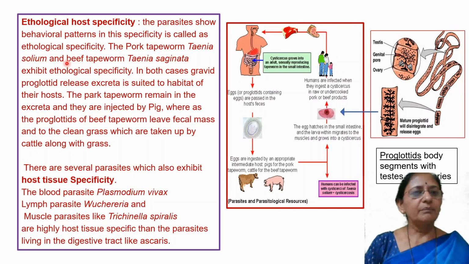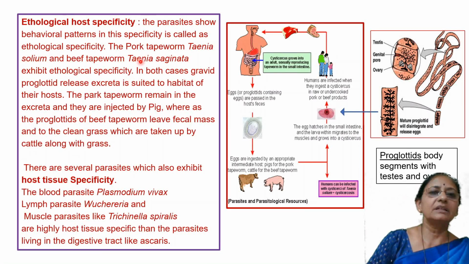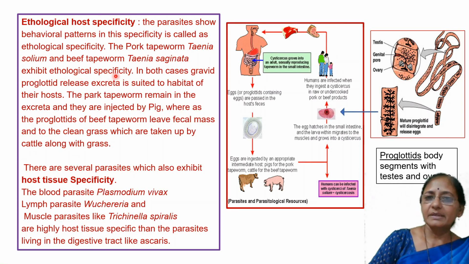The beef tapeworm's stages develop in the muscles of cattle. The flesh of cattle is called beef, and the flesh of the pig is called pork, isn't it? Thus the pork tapeworm is Taenia solium, and the beef tapeworm is Taenia saginata. These two show ethological specificity.